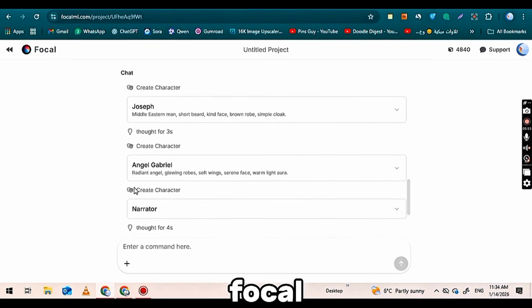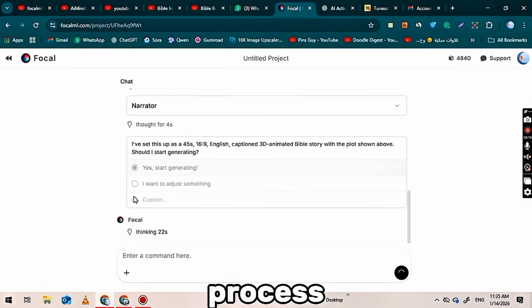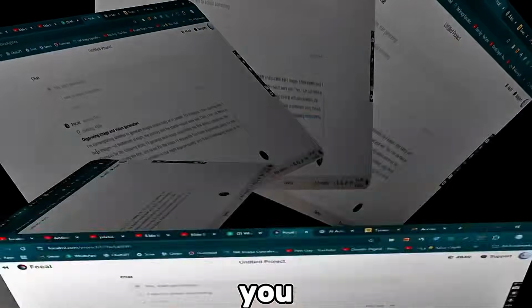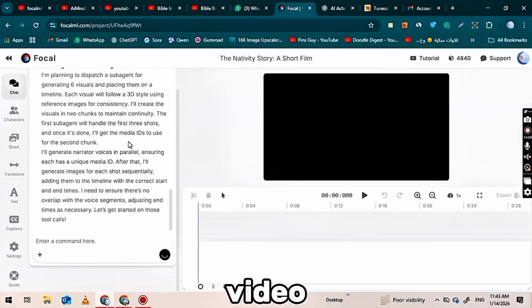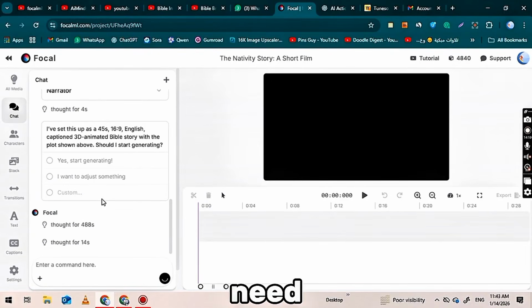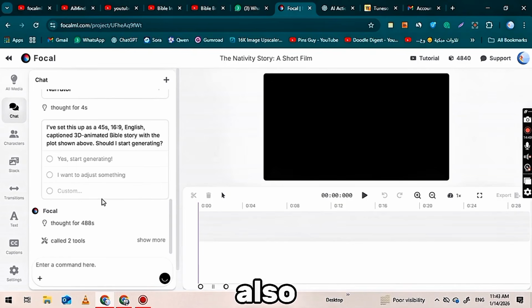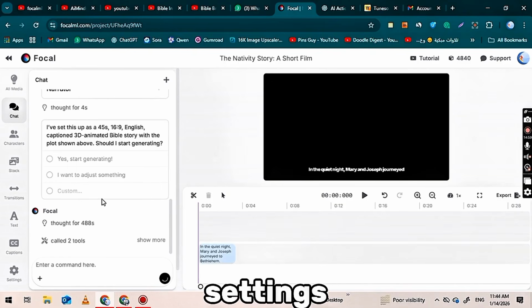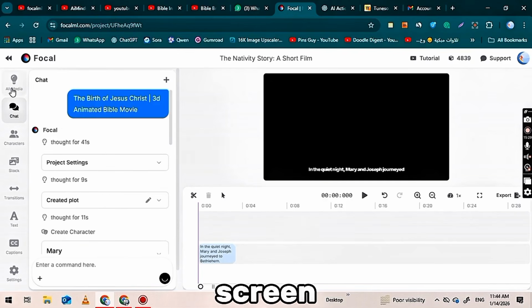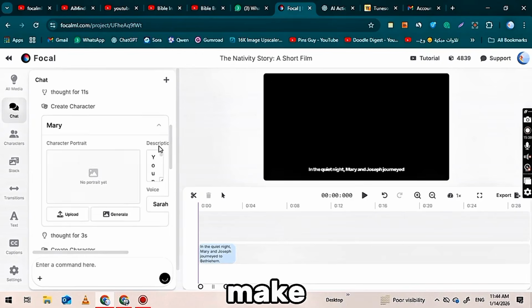After this, FocalML will take a little time to process, and then the main editing interface will open in front of you. From this interface, your video will start generating. You need to wait for a short while, and the video clips will begin appearing on the timeline. From here, you can also view and adjust different settings, as well as see the characters used in the video. All these options will be visible on the right side of the screen, allowing you to easily make changes if needed.